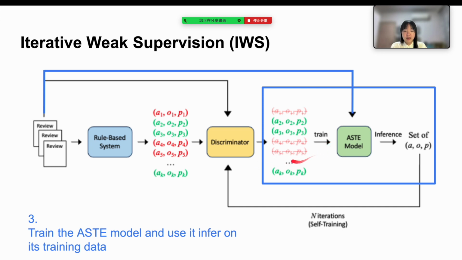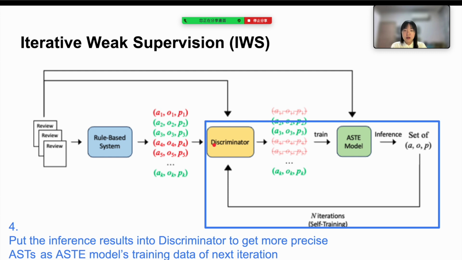We use the correct ASTs to train the ASTE model. After training, we apply the fine-tuned model to infer on the reviews. The outputs from the ASTE model are fed back into the discriminator. We repeat these steps iteratively to refine the training process. This iteration method is known as self-training. Hence, we call the entire framework Iterative Weak Supervision. Weak refers to the noisy data produced by the rule-based system.